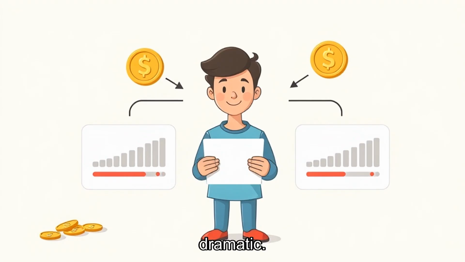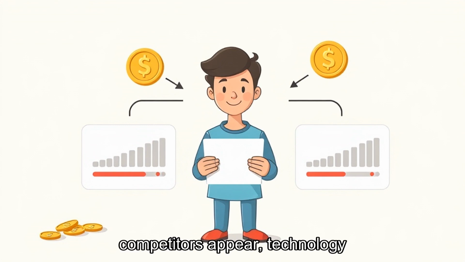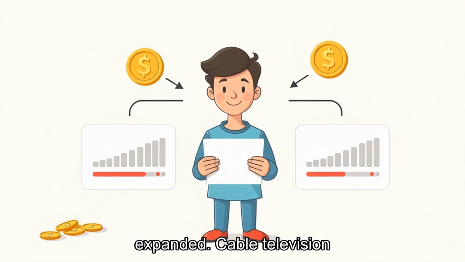A product can become more elastic when competitors appear, technology improves, or consumer habits change. Taxis became more price-sensitive when ride-hailing alternatives expanded. Cable television became easier to cancel when streaming gave people substitutes.